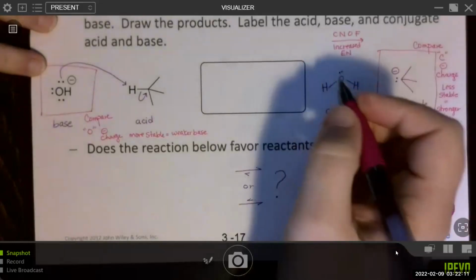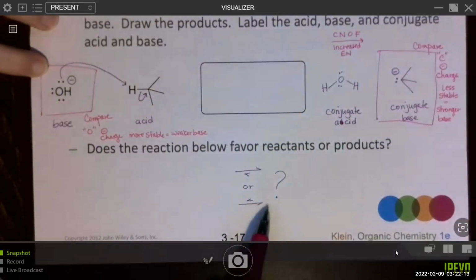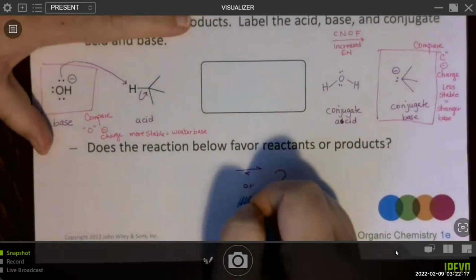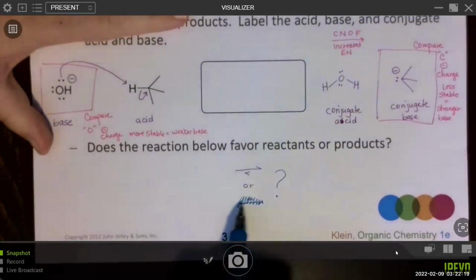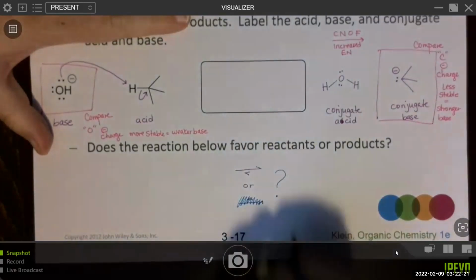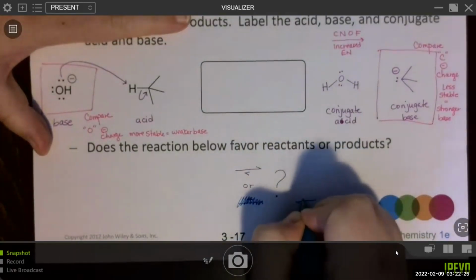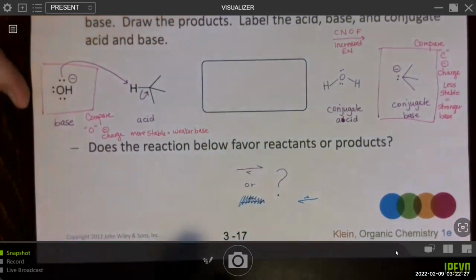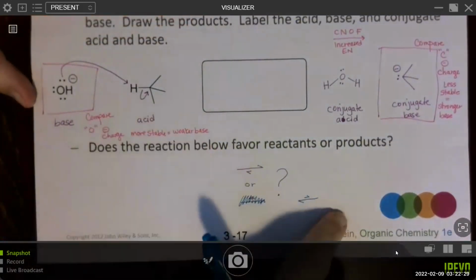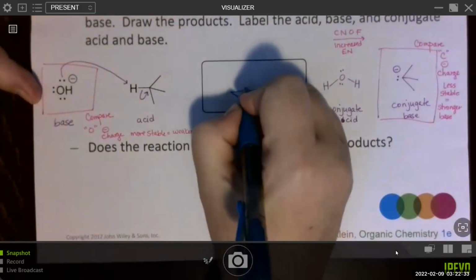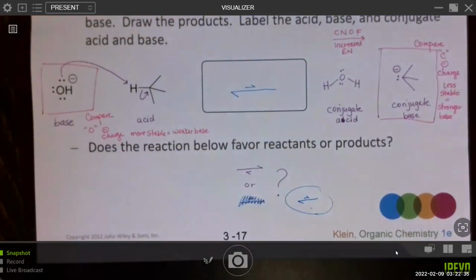So based on that, we're going to, oh my gosh, what I did down here. I didn't even realize that I basically drew the same thing and I was pointing in the same direction. Anyway, we want to go this direction. So weaker base, we're going to use this one. We're going to point towards the weaker base.